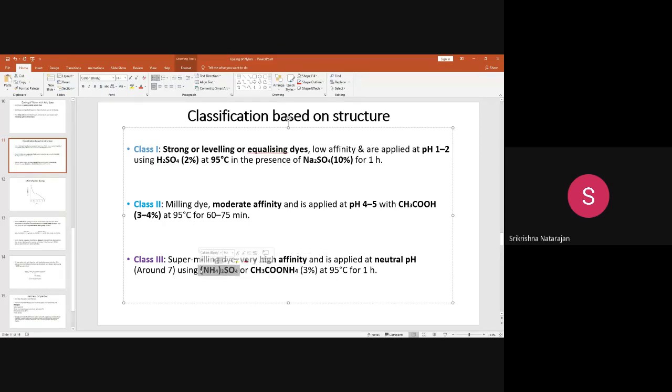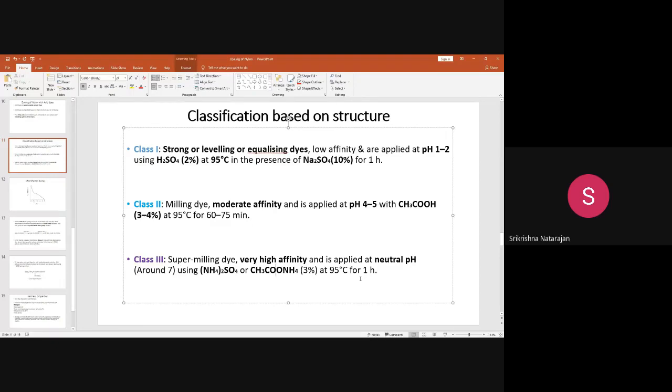So what will happen if you add this group at a higher temperature? This group, let us say ammonium acetate, will release acetic acid. You can see here CH3COOH will get liberated separately. So at some particular temperature, the pH becomes acidic, and at that temperature the dyeing will happen much faster, rather than at the starting time, because introducing acid pH at the start is not desirable, since it is a very high affinity dye.